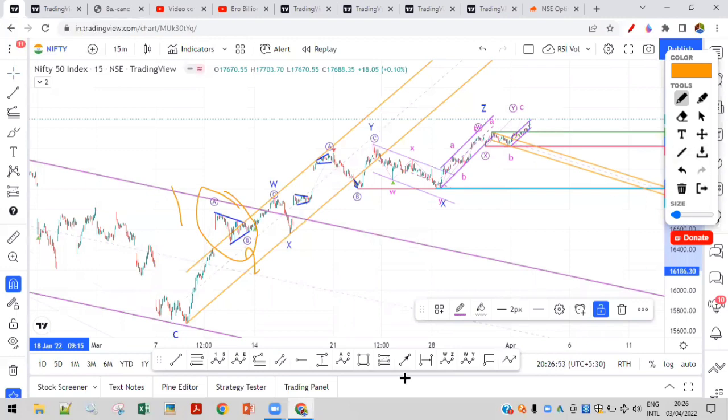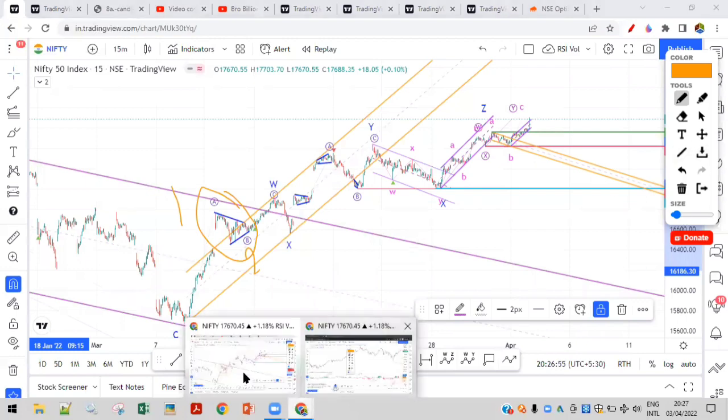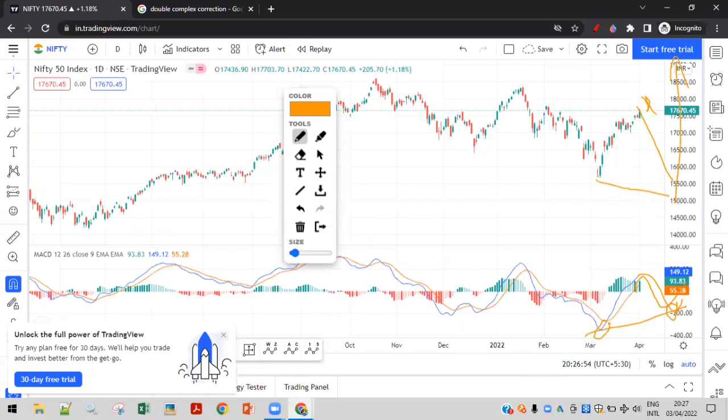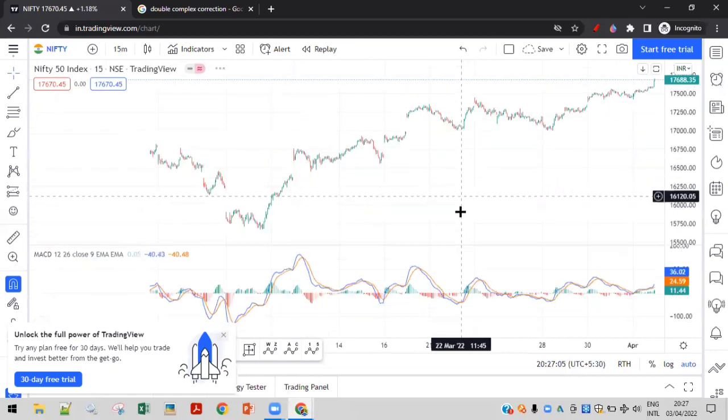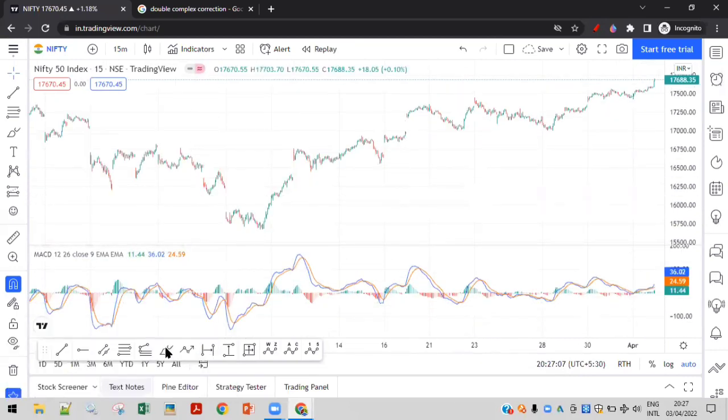As I said, let's plot some channels and show you why we are expecting Nifty to go down again. Let me bring up the 15-minute chart. Exit this. So, the 15-minute chart. Nifty, initially from 15,000, was trading in this channel.